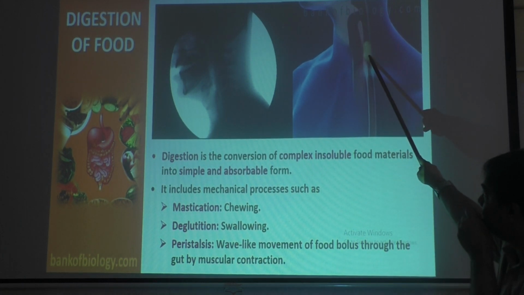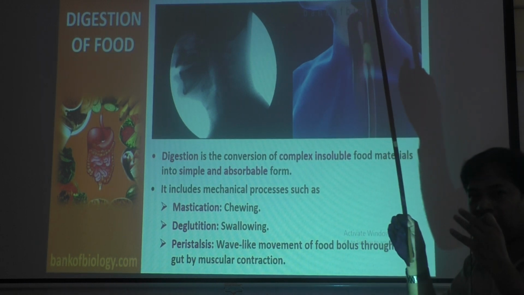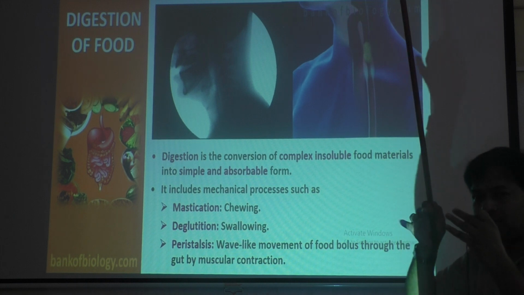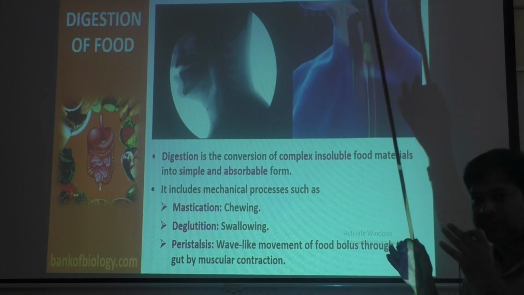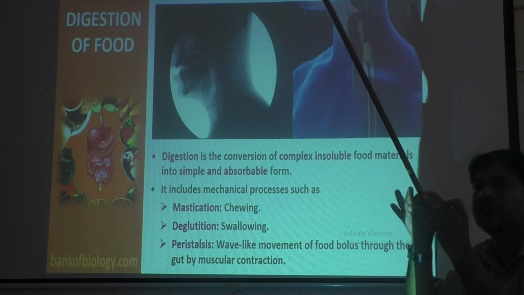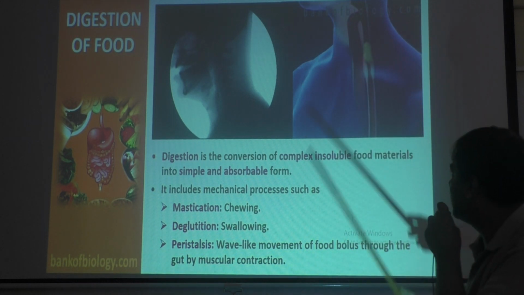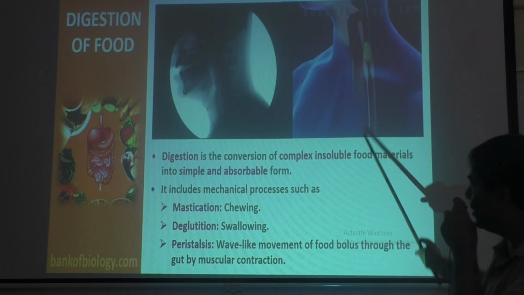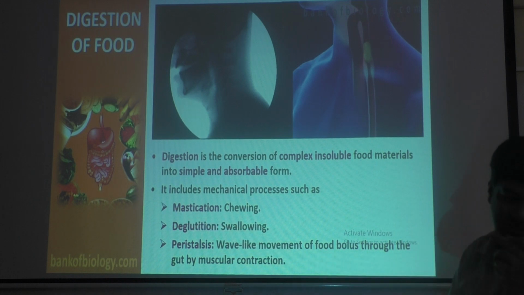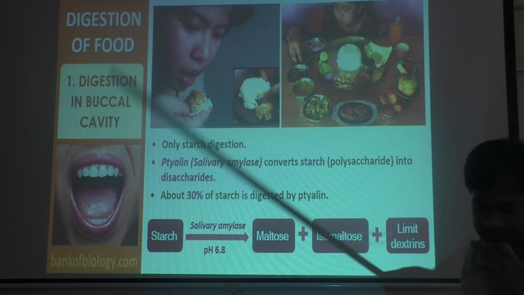You can see where the food is, at that area the muscle expands. Then it pushes the food, the next area expands, and the previous area comes back to normal position. Like that, a wave-like movement is created in the esophagus, that is called peristaltic movement. So these are all mechanical processes which happen.